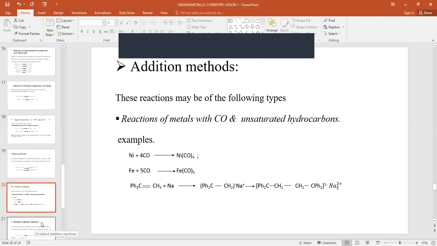Another method of preparing organometallic compounds is the addition method. This method may be of the following types. We have the reactions of metal with carbon monoxide and unsaturated hydrocarbons. Examples are given in the equations below. When you react nickel with carbon monoxide, we get nickel tetracarbonyl. Iron with carbon monoxide results in iron pentacarbonyl. And then for unsaturated hydrocarbons, the given equation is as shown below.